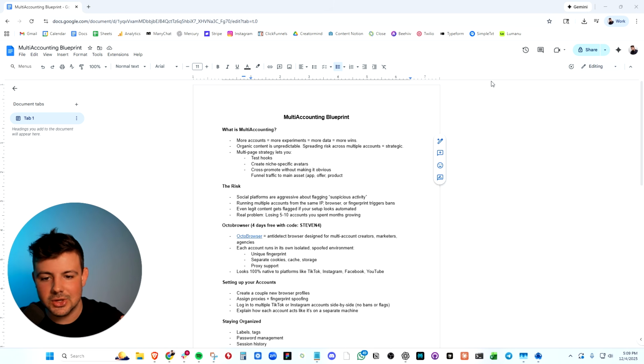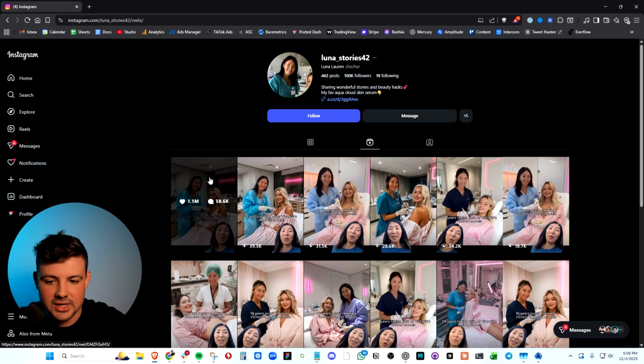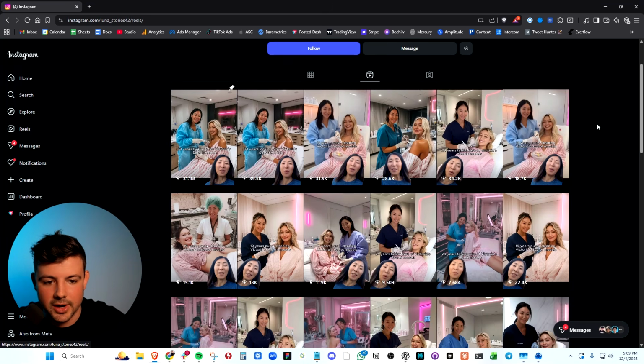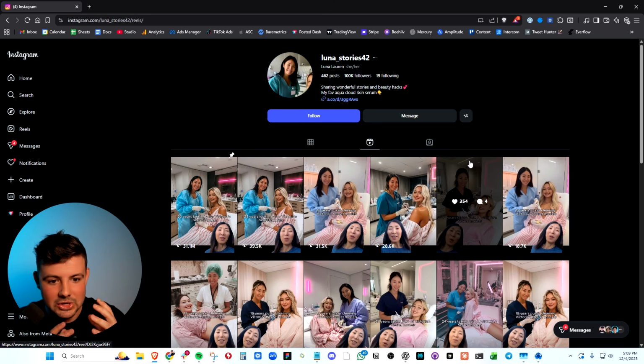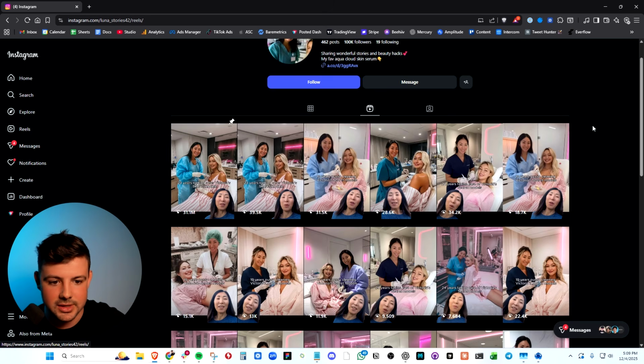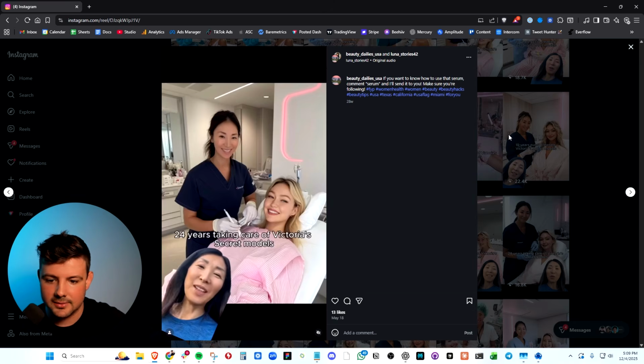And this lets you test hooks, create specific avatars, which I'm going to show you in a second, and cross promote without making it super obvious to your main asset, which could be your app, your product, whatever it may be, or affiliate. I'm going to show you 2 accounts right now that are leveraging this strategy to the max. This strategy is run by a strictly AI creator, and just look at the amount of views here. There's a high probability that this account is run by someone outside of the US, but me in the US, I came across this account, so they are clearly using some sort of proxy and a lot of automation here.